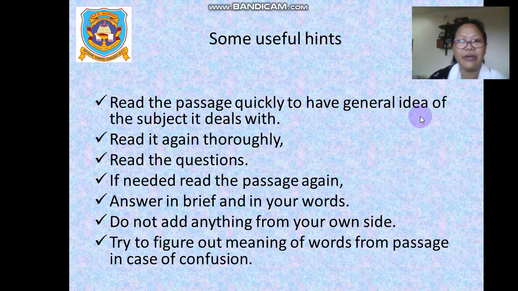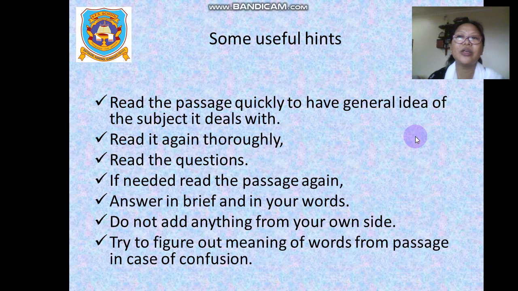Now, some very useful hints for reading comprehension. When we are doing a reading comprehension, what should we do to make it more effective? First thing, read the passage quickly to have a general idea of the subject it deals with. Read the passage quickly so you will get an idea what the passage is about. Then read it thoroughly. Read it thoroughly means to read it in detail, go through every line, try to understand everything. Then read your questions.